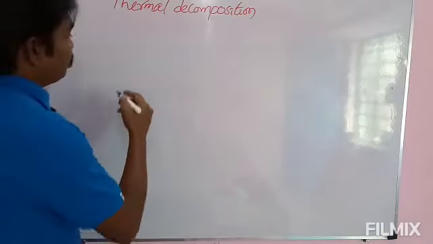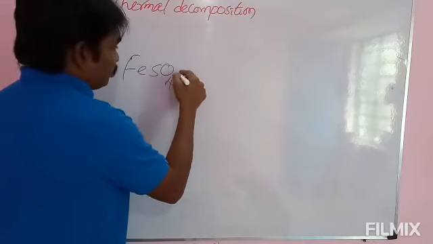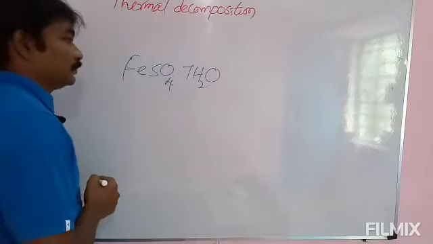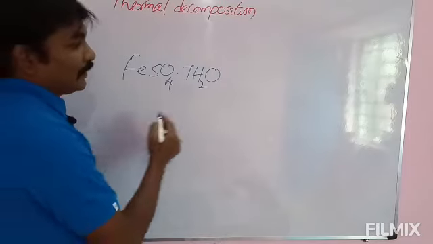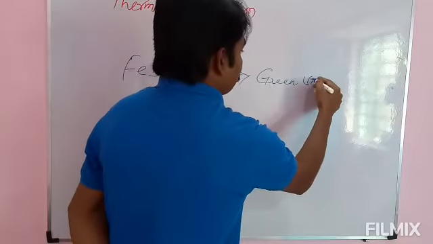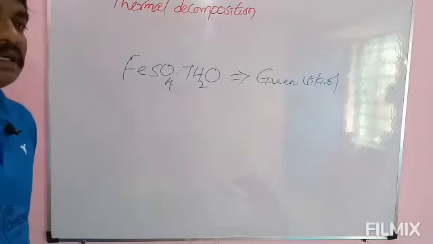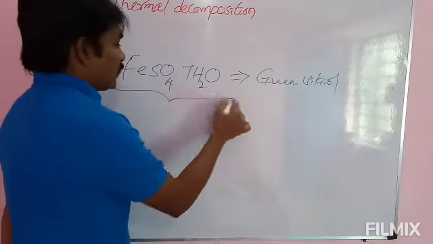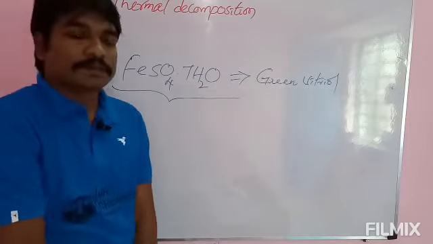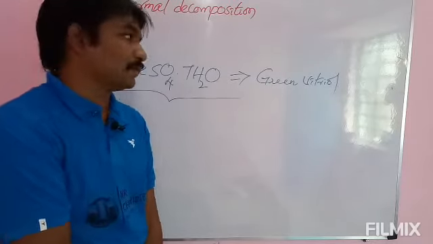Take one more example. FeSO4 7H2O. FeSO4 7H2O is called green vitriol. Why is it called green vitriol? Because it is ferrous sulfate with 7 water molecules, which means hydrated ferrous sulfate.